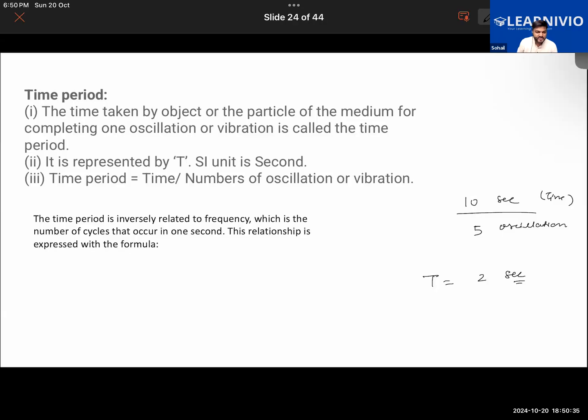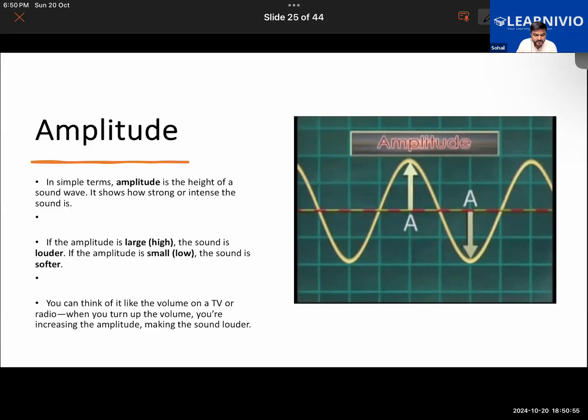They have an inverse relation, and they are shown by this relation. Time period equals 1 upon frequency. So time period is inversely proportional to frequency. If frequency is more, time period will be less. Or if frequency is less, the time period will be more. So that is the relation which they share.